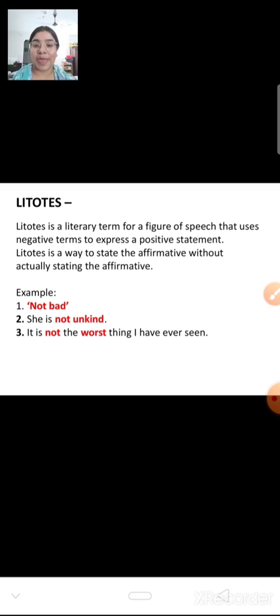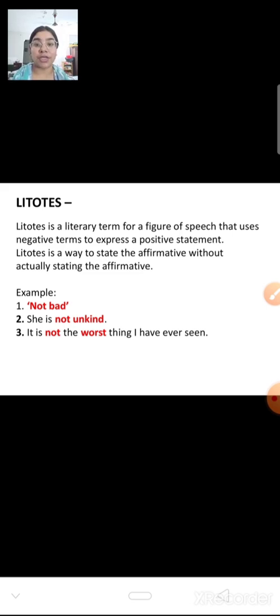Next is, she is not unkind. Not unkind. Not and un cancel each other. That means she's a kind girl. It is not the worst thing I have ever seen. Not and worst are used together. That means it is the best thing she has seen. So two negative terms are used together to make a sentence positive. That is known as litotes.